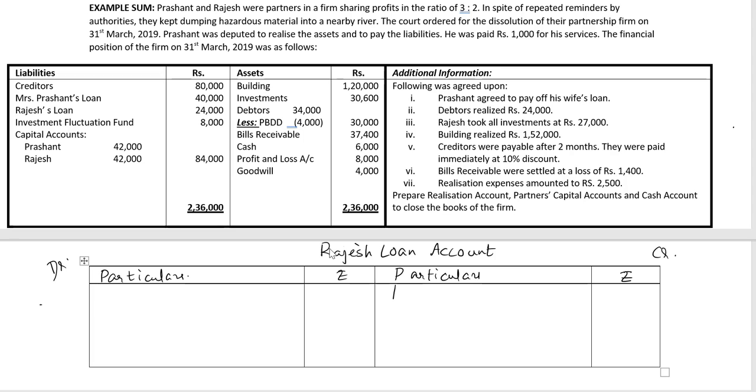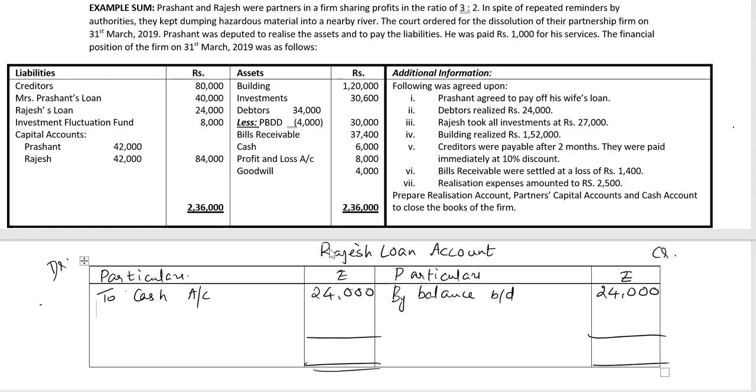We'll bring down the balance of Rajesh's loan account. By balance brought down, it's 24,000 rupees. We'll pay him off. Cash account, 24,000 rupees. The account balances and there is nothing left to be paid on account of Rajesh's loan.